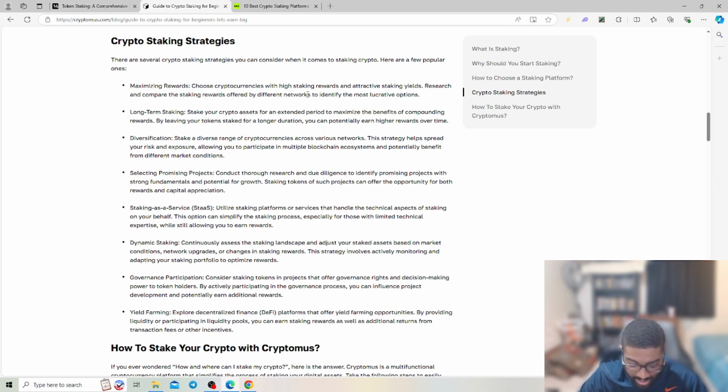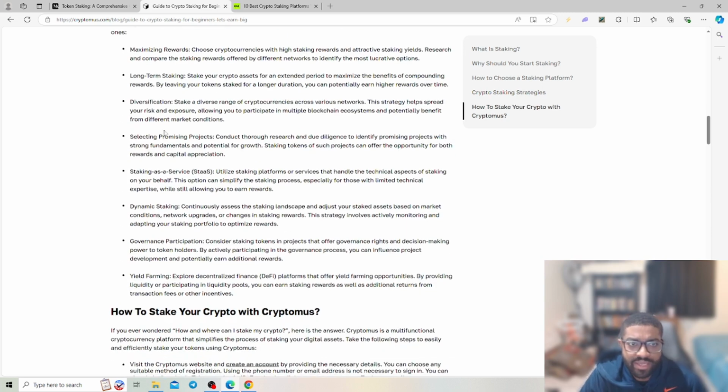This is one of the most key and critical things as far as the base layer of your strategy. You're looking for the highest return, the highest yield. If you're putting your money into the bank, how much are they giving you back in APY? Can you get more at a different bank? Think of people investing in stocks, whether they earn dividends and a certain yield. If this yield is paying out a higher percentage, let me take half of my portfolio and put it elsewhere. That's the same mindset you would have with staking. It's just looking at different networks, seeing what the highest returns and yields are, and where you can park your funds and make that passive income an investment.